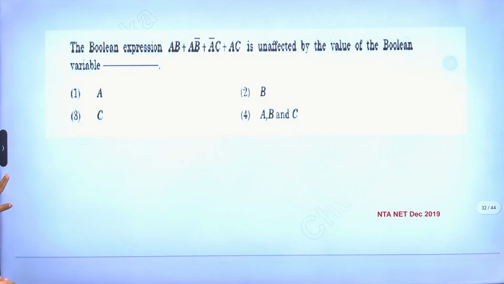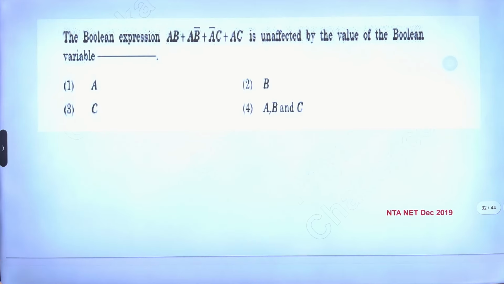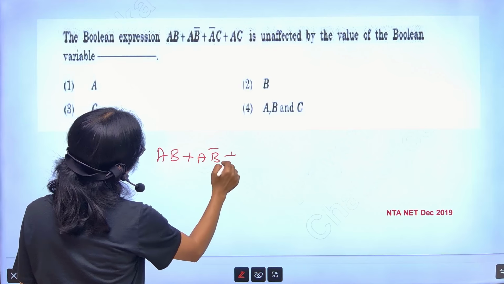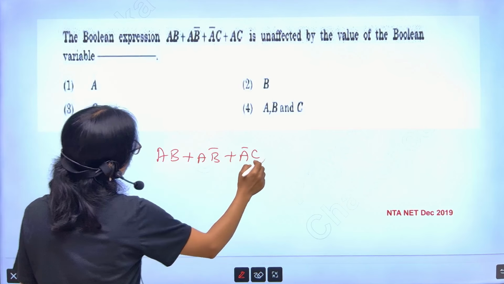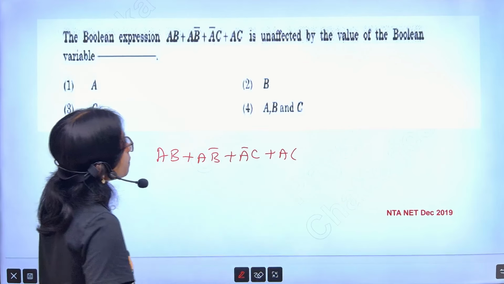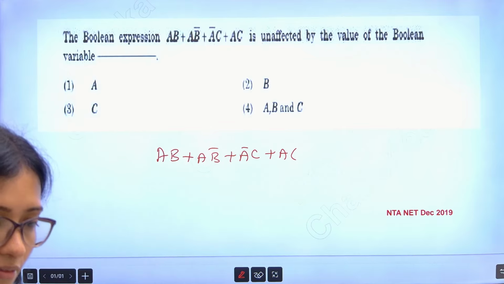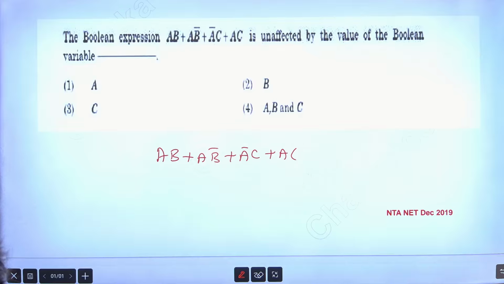Now tell me, this is a Boolean expression given to you. Expression is AB plus AB bar plus A bar C plus AC is unaffected by the value of Boolean variable. Which one is unaffected? Simple question. Think, read and answer.